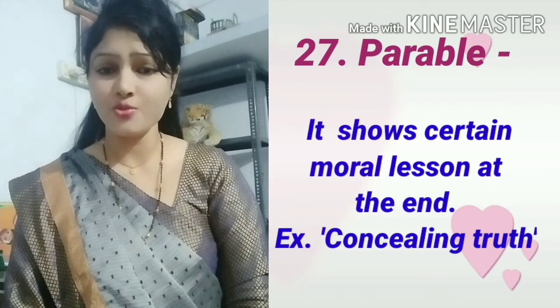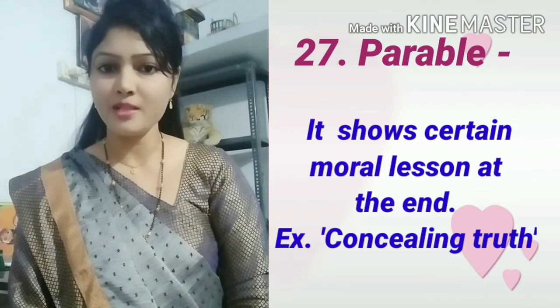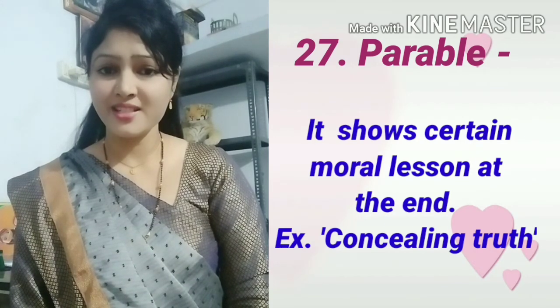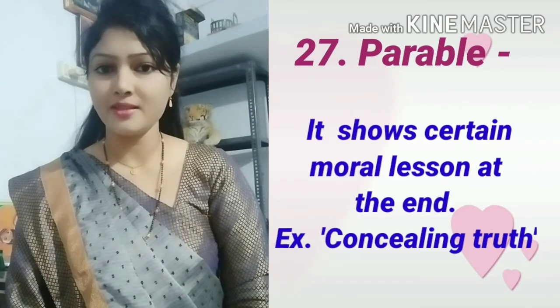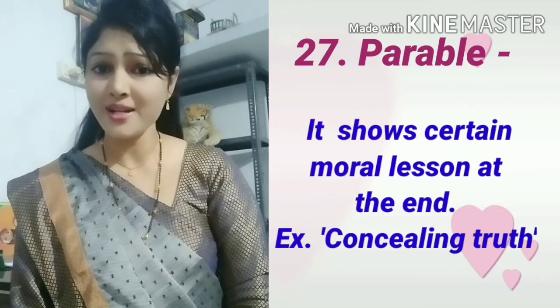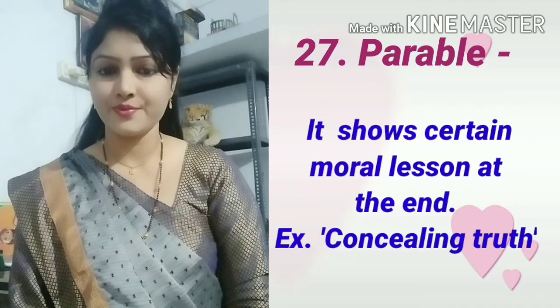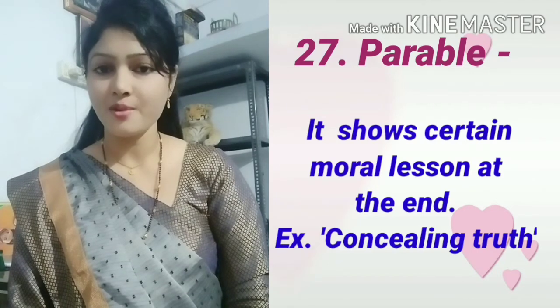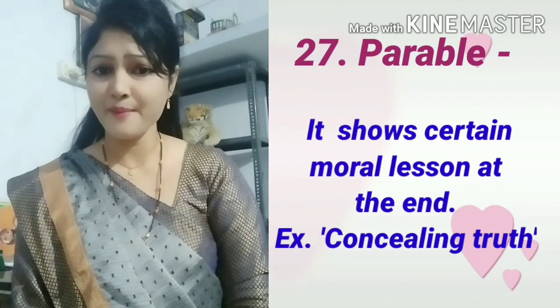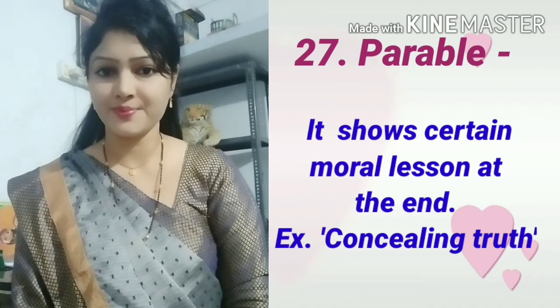Next figure of speech, parable. Parable is like a fable, but here the moral lesson comes at the end of the story. Example, concealing truth.